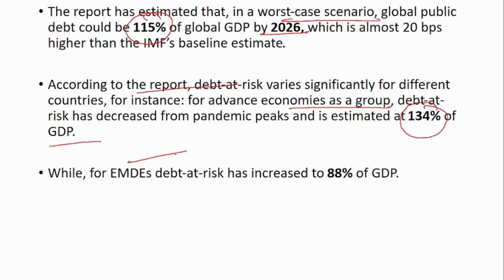In the case of emerging economies, the debt can reach up to 88% of the GDP. Remember, the global public debt is expected to be 115% in the worst case scenario. Similarly, for the advanced economies it is 134%, and for the emerging economies it can reach up to 88% of the GDP.